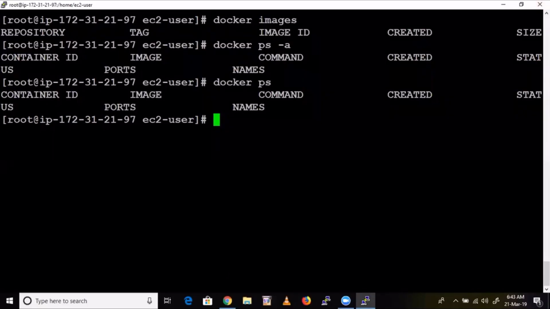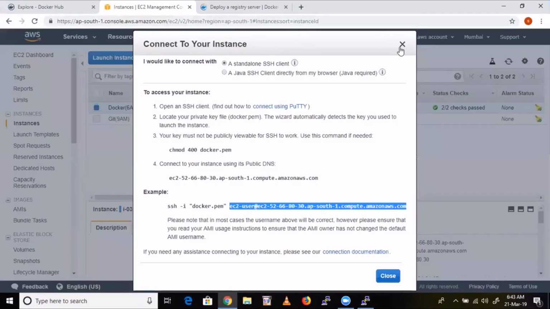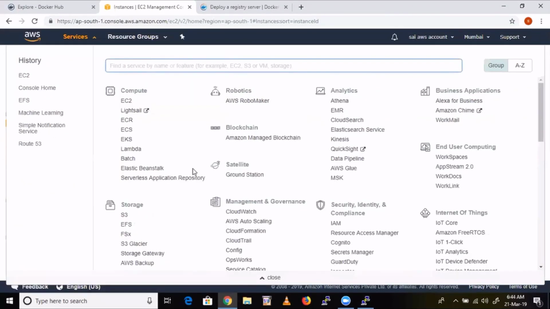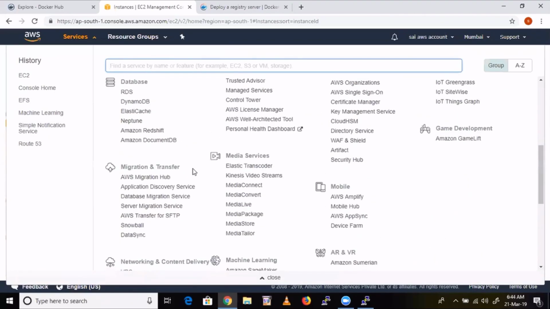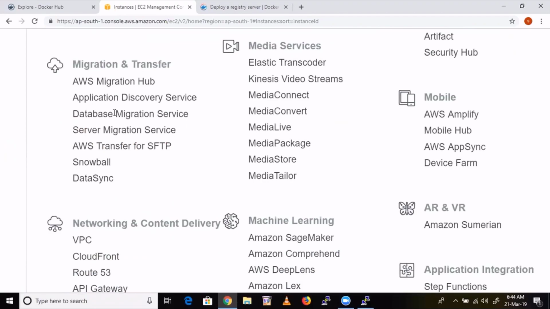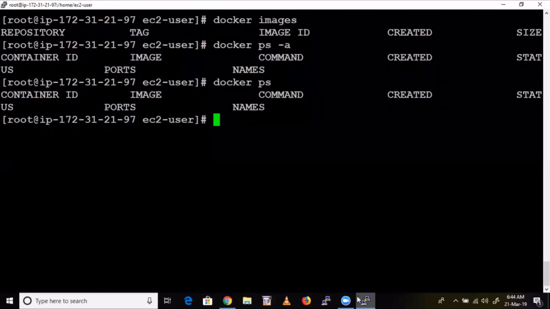They are providing that. I'll show you here. Go to services, and under the migration section, see here, migration and transfer. Here you can find Database Migration Service. By using this service, you can migrate the data. You got it? Yes, that's clear now. Thank you.